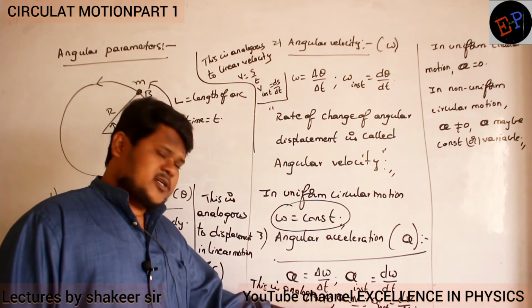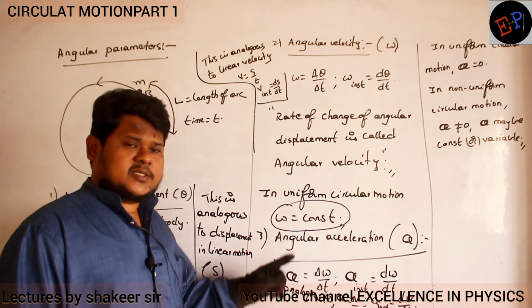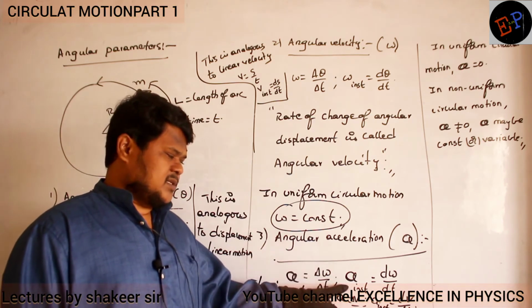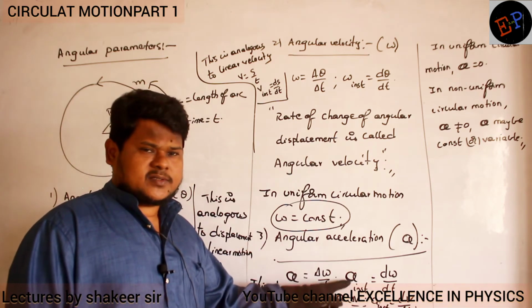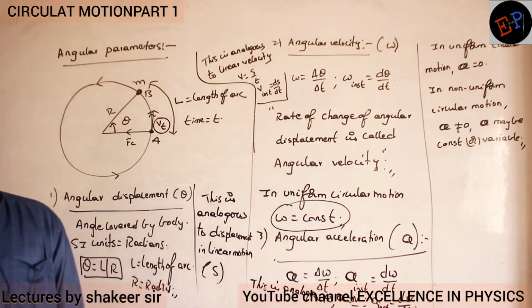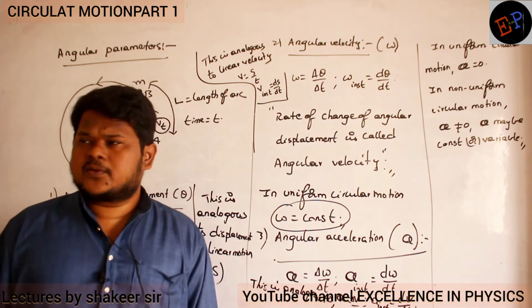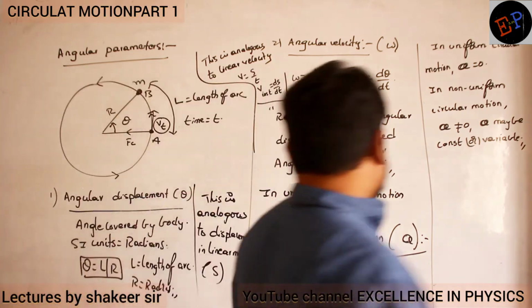So acceleration is change in velocity by time. Angular acceleration is change in angular velocity by time. Clear now? Instantaneous alpha is d omega divided by dt, and instantaneous a is dv by dt. Both are one and the same. Straight line motion and circular motion are very much comparable, they are analogous to each other. Clear? Okay.